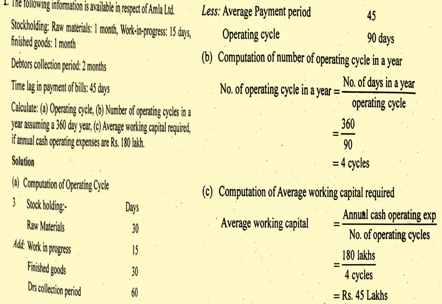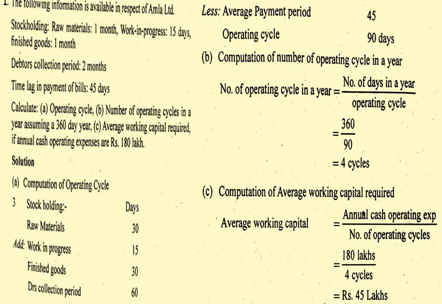Now we are going to calculate the operating cycle. In the problem they have given stock holding 1 month, that is 30 days. Then we have to add work in progress 15 days, finished goods 1 month, that is 30 days, debtors collection period 2 months, that is 60 days. Then deduct the average payment period 45 days. So add up raw material 30 days, work in progress 15 days, finished goods 30 days, debtors collection period 60 days, then deduct the average payment 45 days, and we get the operating cycle of 90 days.